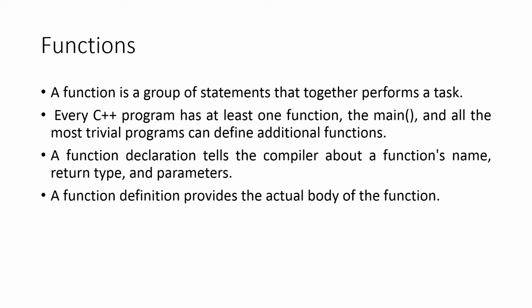A function declaration tells a compiler about the function's name, return type and parameters. When we declare a function, it tells what is the name of the function, what should be returned from that, and what are the parameters, what are the arguments. A function definition provides the actual body of the function. Declaration tells the name, return type and parameters. Definition provides the actual body of the function. That is, it defines the function in detail. Declaration is just telling it, and definition is the expansion of that.